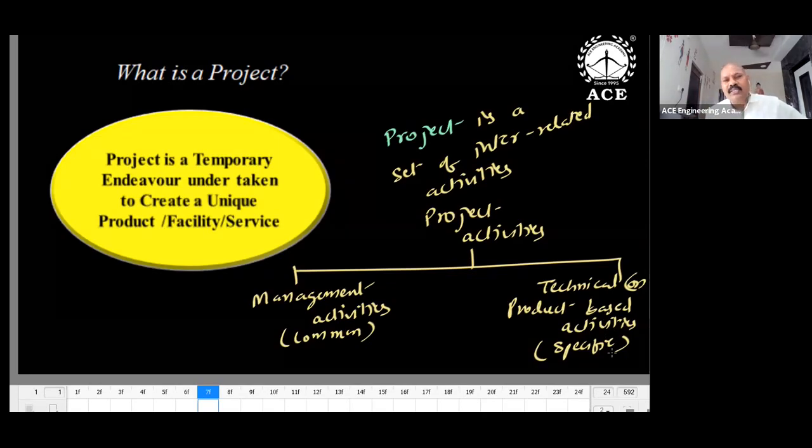Any project you take, it could be a construction project, an irrigation project, roads, buildings, a ship, an airport, or a seaport. Anything you take, management activities are common, but technical and product oriented activities are different. Building construction has a few technical activities, and road construction has different technical activities.